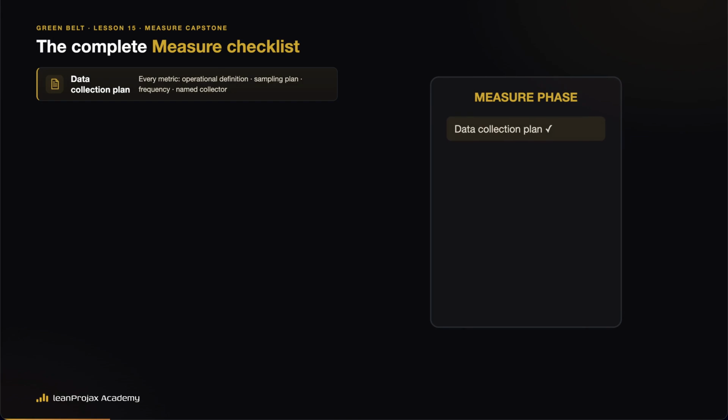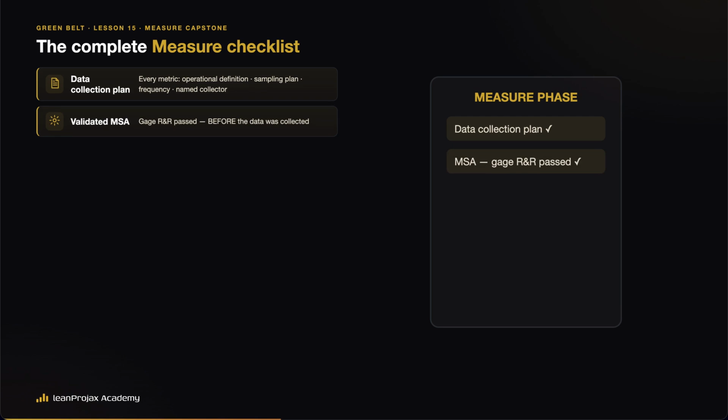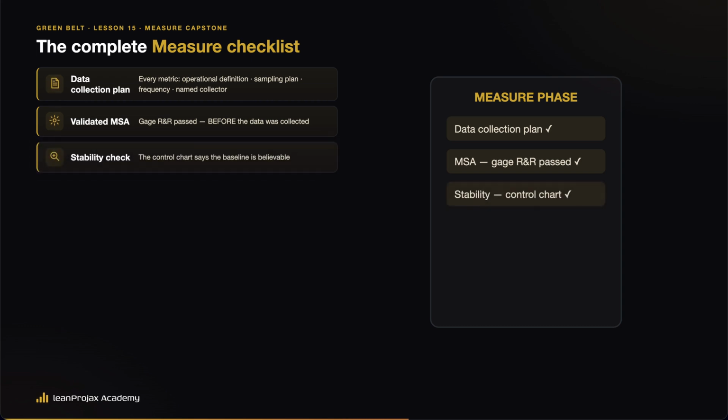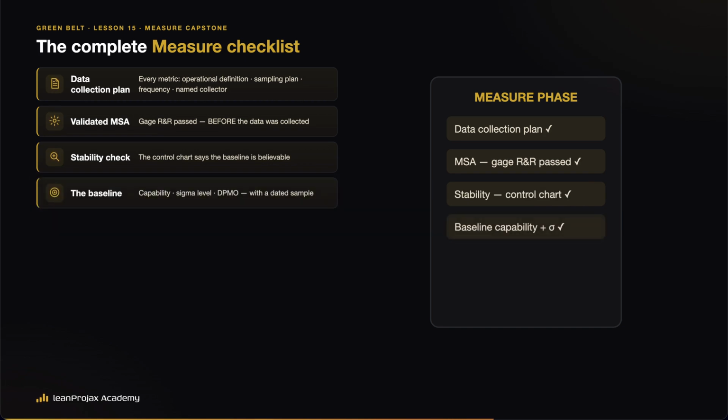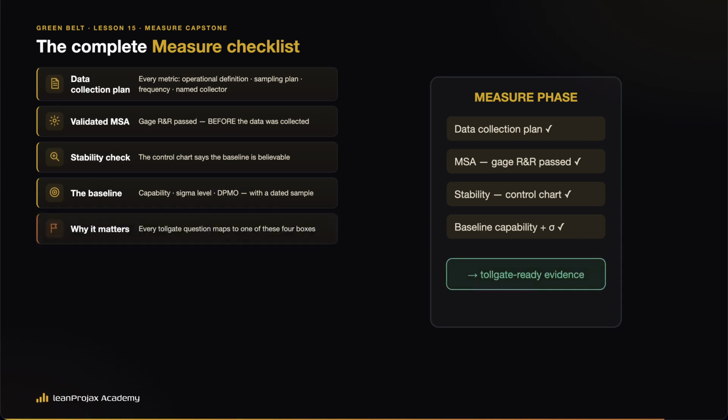A data collection plan, every metric with an operational definition, a sampling plan, a frequency, and a named collector. A validated measurement system. Your Gage R&R passed before the data was collected. A stability check. The control chart says the baseline is believable, and the baseline itself, capability, sigma level, and DPMO with a dated sample. That's the whole phase, and every tollgate question maps to one of those 4 boxes.